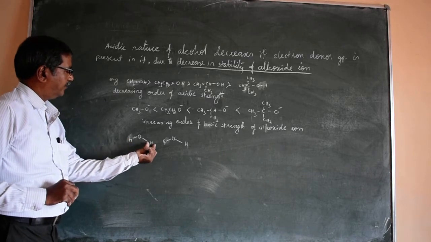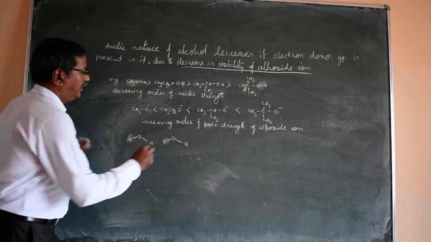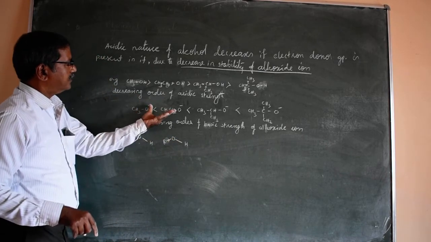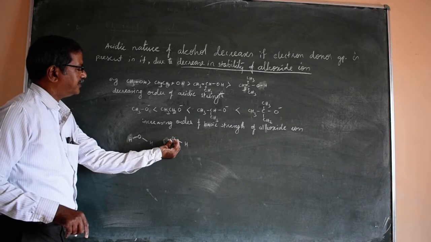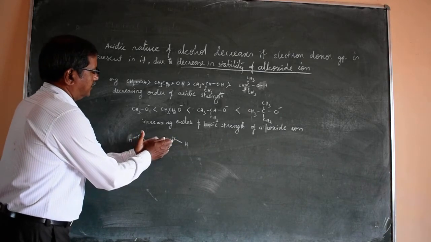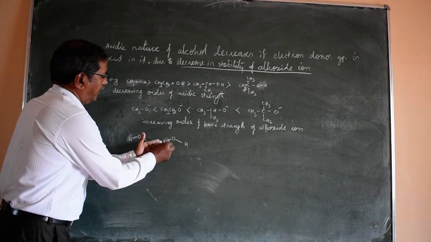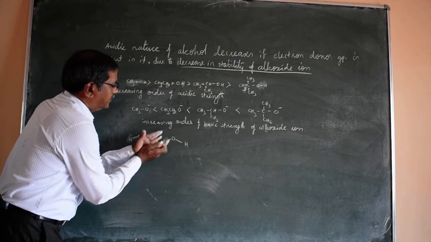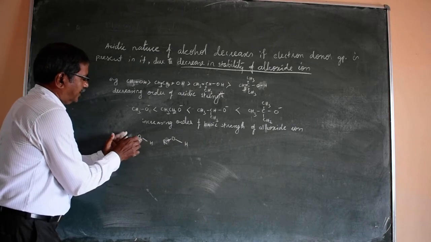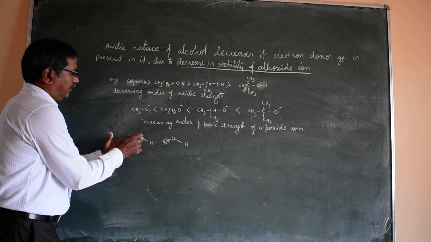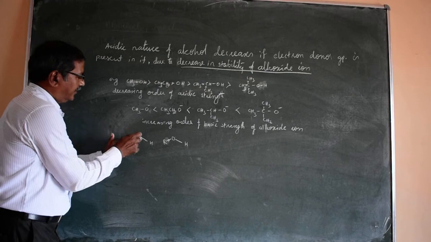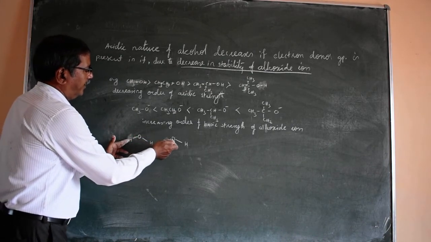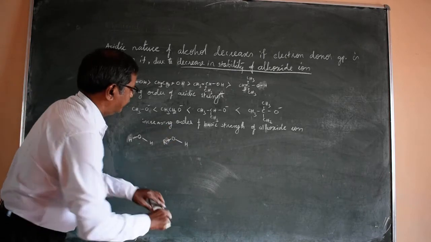We don't have an alkyl group in water, while here we have an alkyl group. As we know, an electron releasing group decreases the stability of the alkoxide ion. There is no such electron releasing group in water. Therefore, water is a stronger acid compared to alcohol.